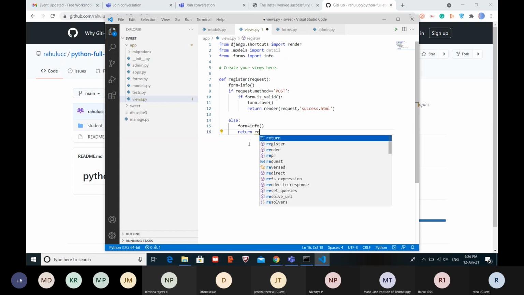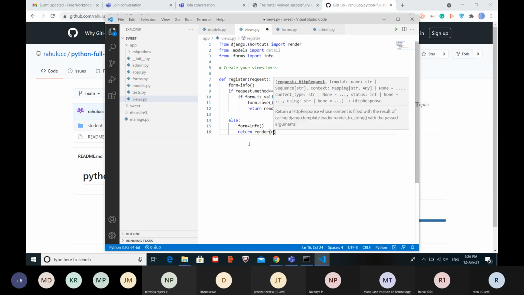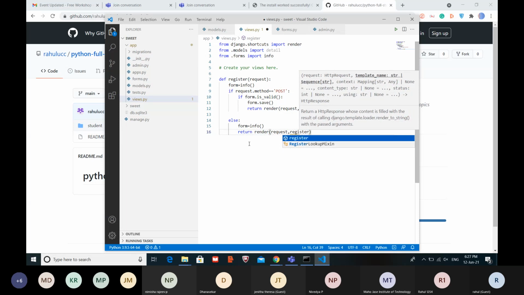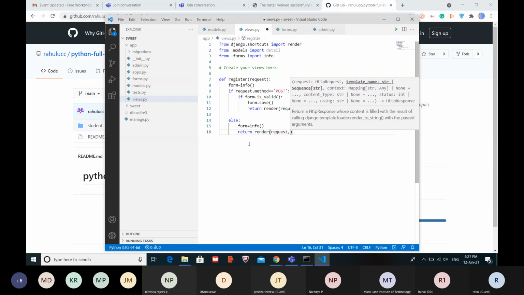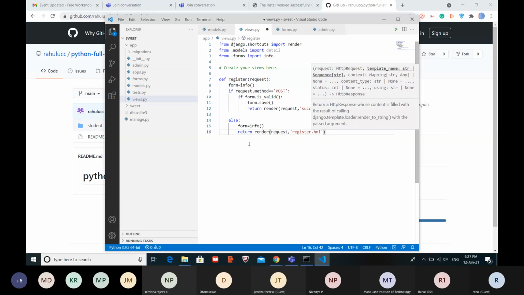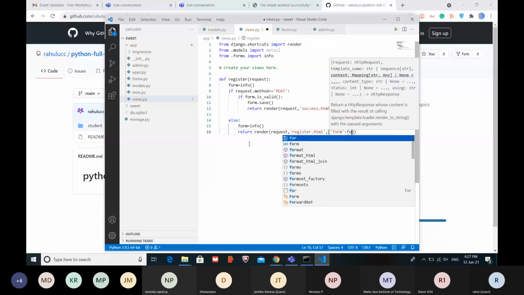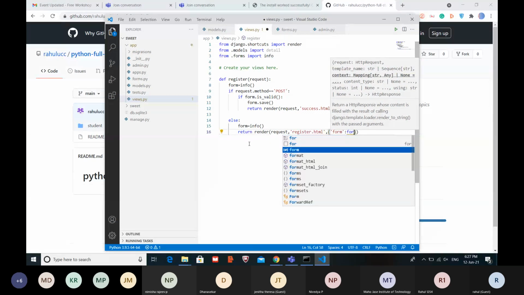Return render request, comma, register.html, keep it in inverted commas, and then comma, form.